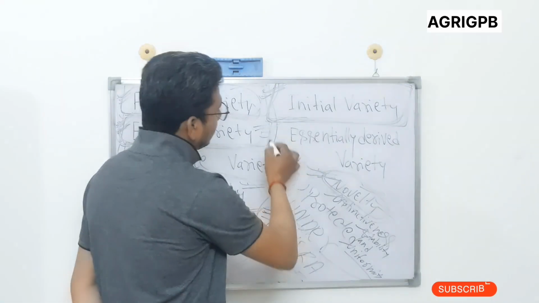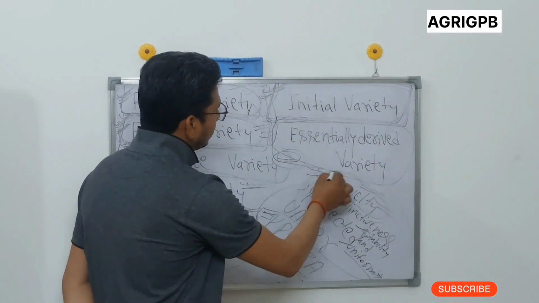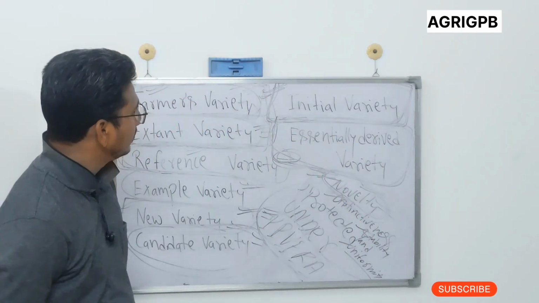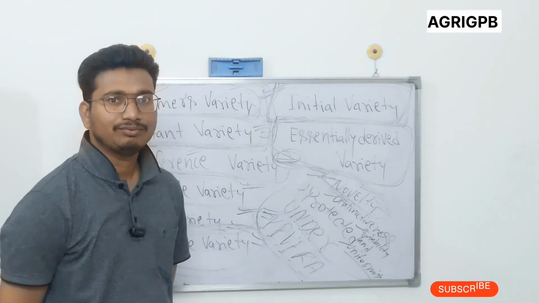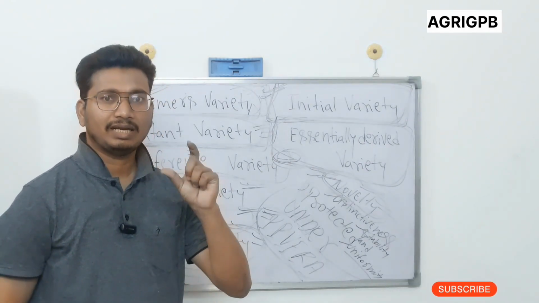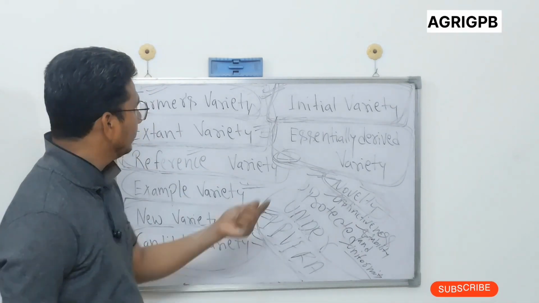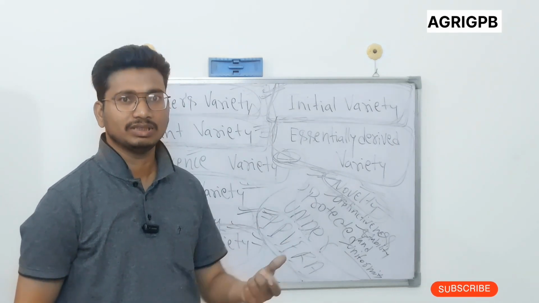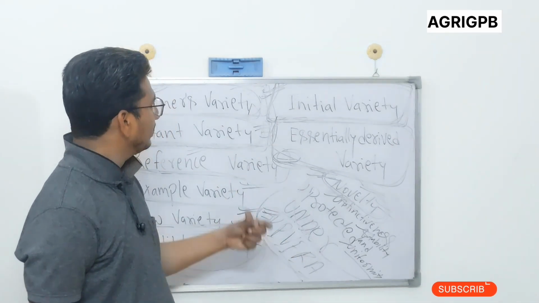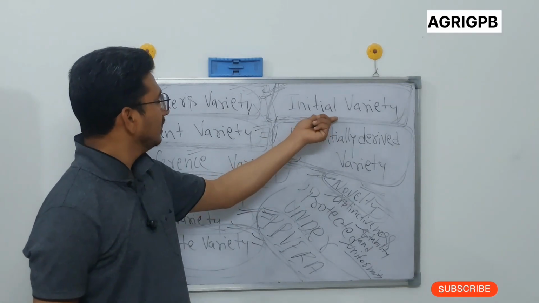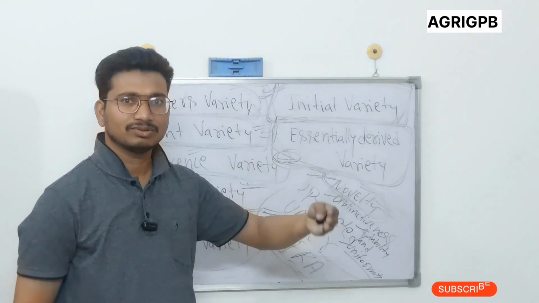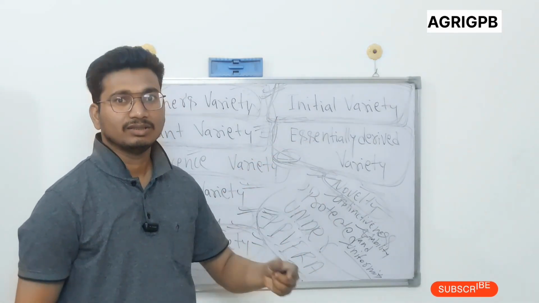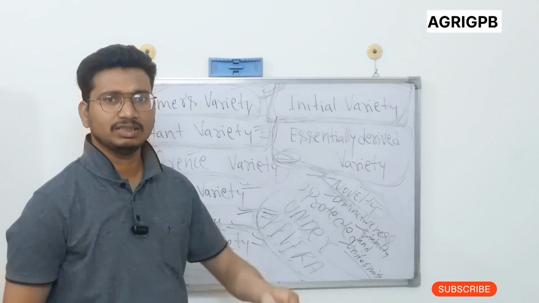Now, what is essentially derived variety? Actually, essentially derived varieties are developed by breeders by focusing on particular characters. Suppose the initial variety is very famous among farmers and farming communities, but after some period of cultivation, the initial variety is affected by one or more diseases.